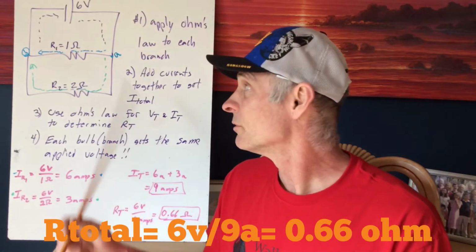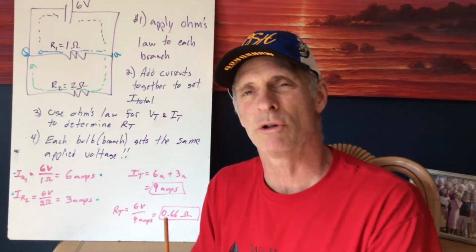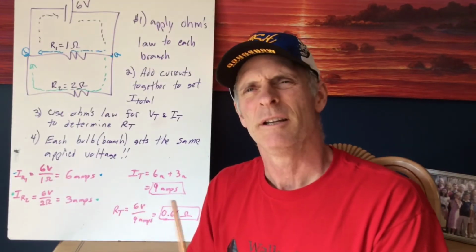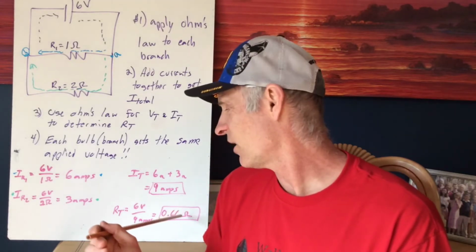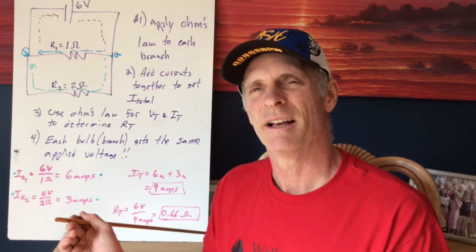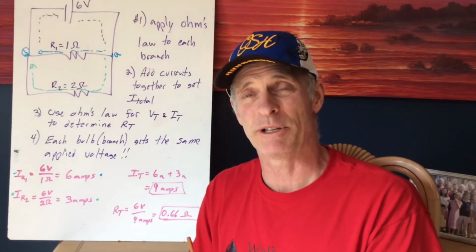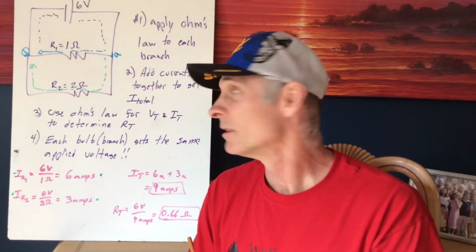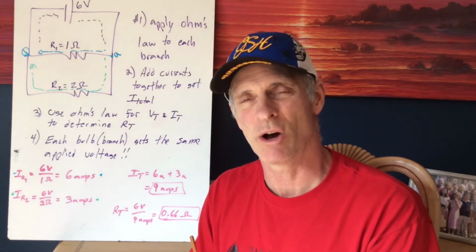6 volts, which is my total voltage, divided by the total current, 9 amps. And what's funny here, guys, you get 0.66 ohms. 0.66 ohms, or 2/3 of an ohm. It's not 3 ohms, it's not 2 ohms, it's not 1 ohm. It's 0.66 ohms.